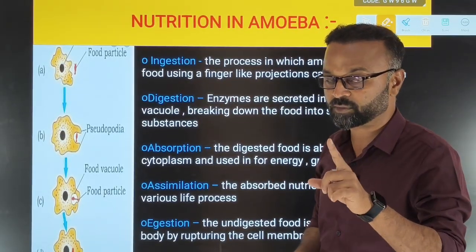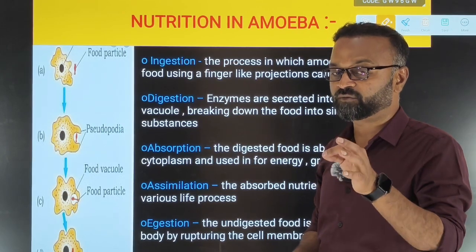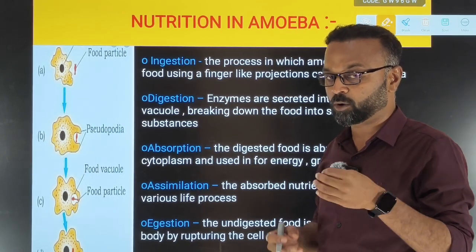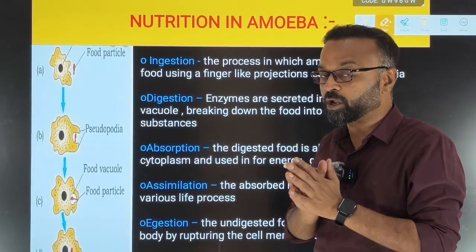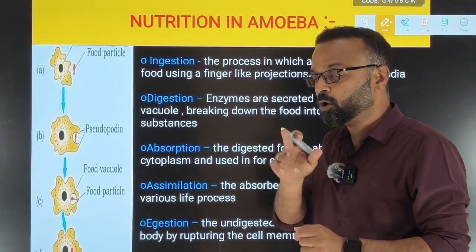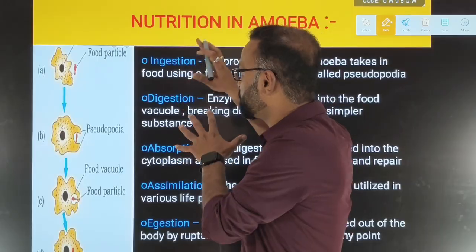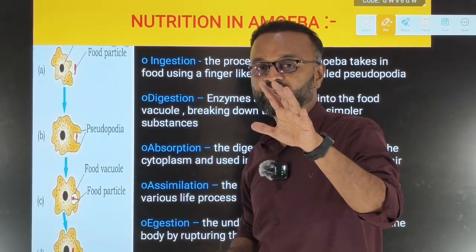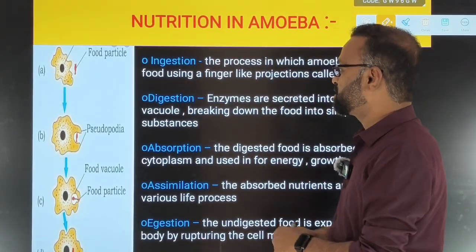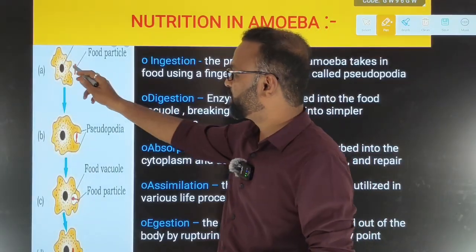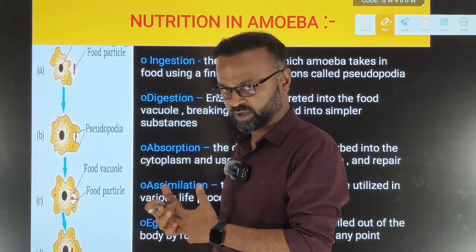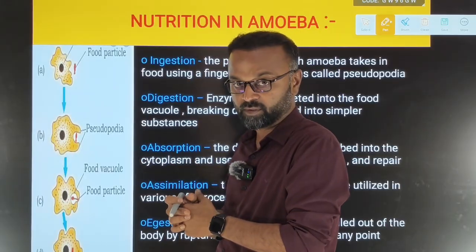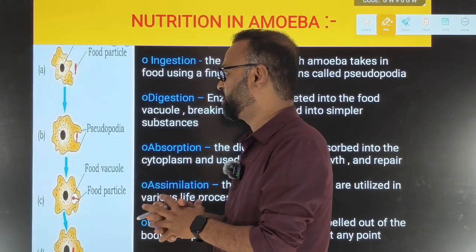Even though it is a unicellular organism, and even though it does not have different organs or a different system, like how we have the digestive system and its different organs, they don't have anything, only a few are there, but all these processes also take place inside the amoeba. Let us try to understand that. Now see, here is an image of the amoeba. It is an omnivorous unicellular organism; both plant and animal products it will consume.